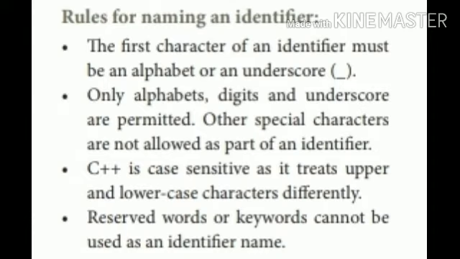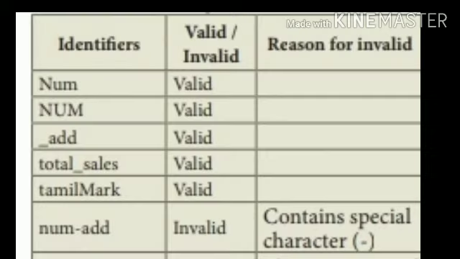If you declare capital A, use capital A in the program, not small a. Also, keywords are not allowed as identifiers. Keywords are otherwise called reserved words.